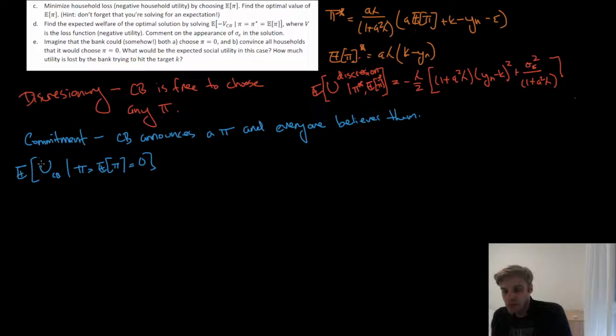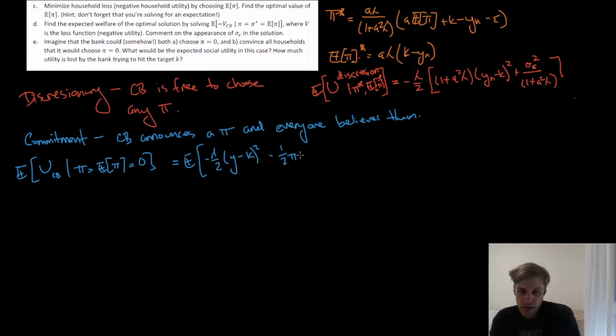Okay, so we remember that the expected utility of the central bank has a functional form. Let's write it on the same line. It's the expected value of minus lambda over 2, y minus k squared, minus 1/2 pi squared. I always forget the lambda. But right away we know that pi is locked to 0, so we erase this. That's nice.